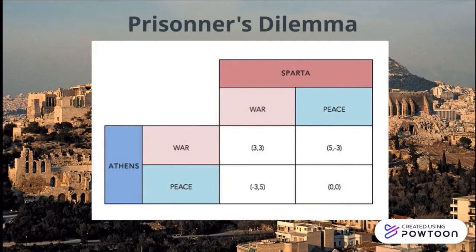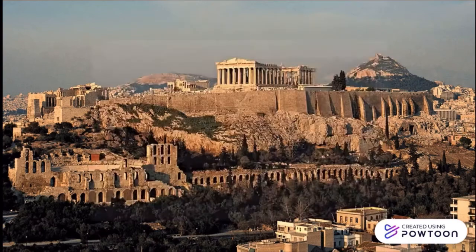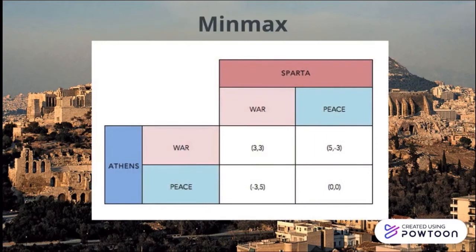On the other hand, we define a strictly dominated strategy as a strategy that pays less, regardless of what the other player does. Observing our payoff matrix, neither of the players would choose peace. We say that peace is a dominated strategy.